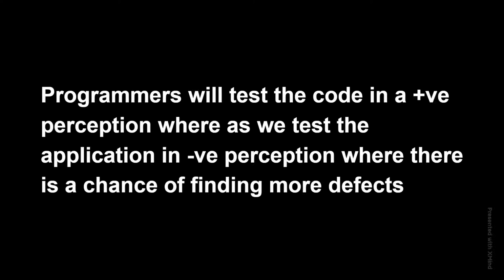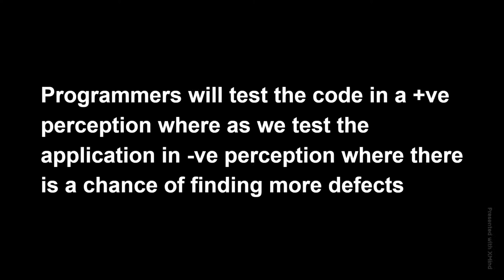That we are going to achieve with the help of black box testing. Also, the programmers or developers will test their code in a positive perception, whereas testers will test the application in a negative perception, where there is a chance of finding more defects.